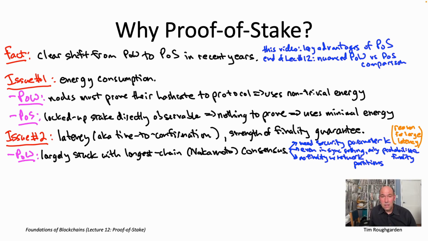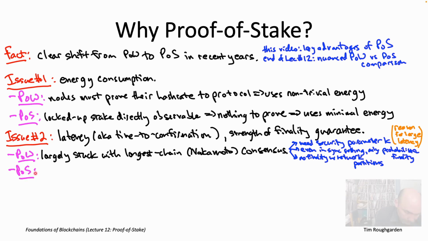All right, so what about proof of stake protocols? As we'll see in this lecture, you can actually pair proof of stake Sybil resistance with either longest chain consensus or with BFT type consensus, unlike proof of work, which really only pairs well with longest chain consensus. But interestingly, if you pair proof of stake with longest chain consensus, then all of these criticisms we just made for Nakamoto consensus will also apply.